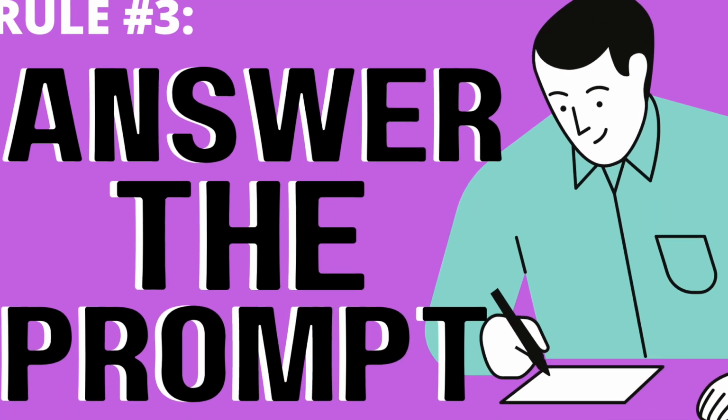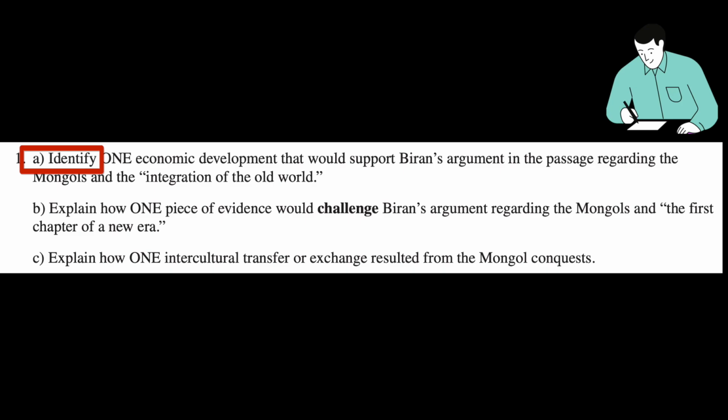We've looked at the stimulus using our special focus on what A, B, and C was talking about. Let's answer the prompt. So here they are again. For A, identify. That simply requires you to name something that answers it. You don't have to explain it, but if you can, do it.